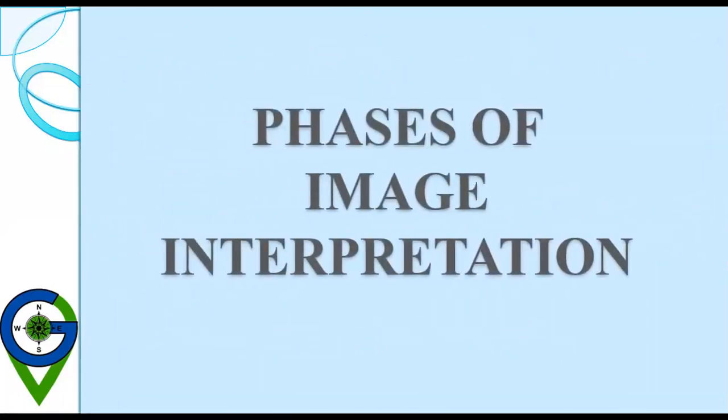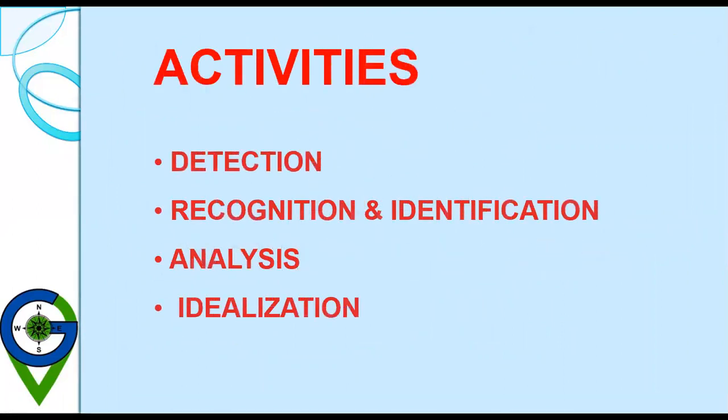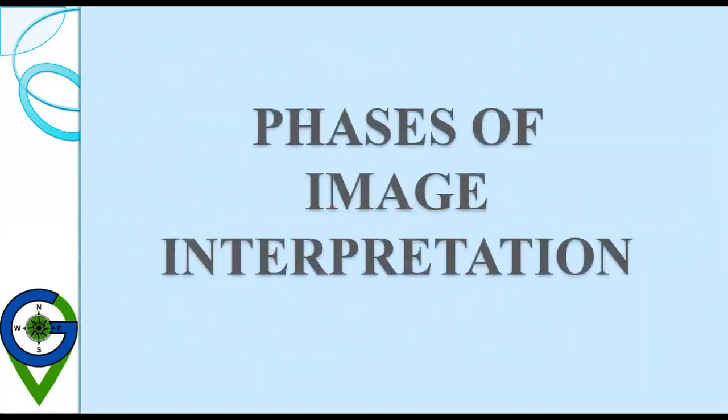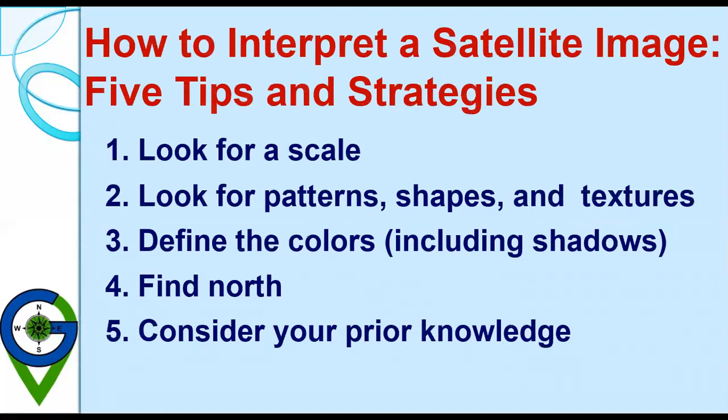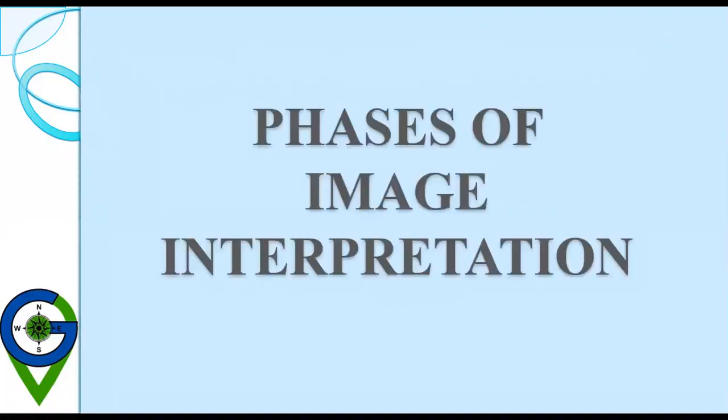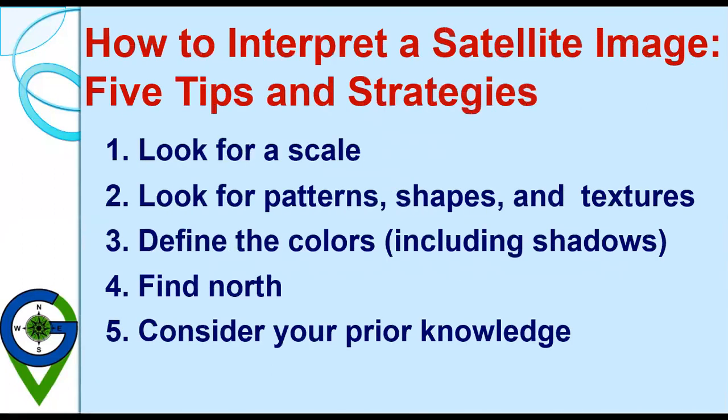So how to interpret a satellite image? First of all, five tips and strategies for it. First of all, look for a scale. Scale is very important. If the scale is small, then fewer features can be identified, and if the scale is large, then more information can be obtained from a single image.